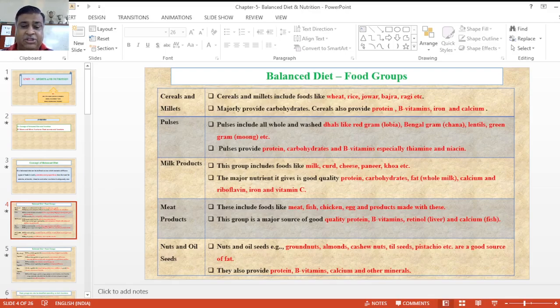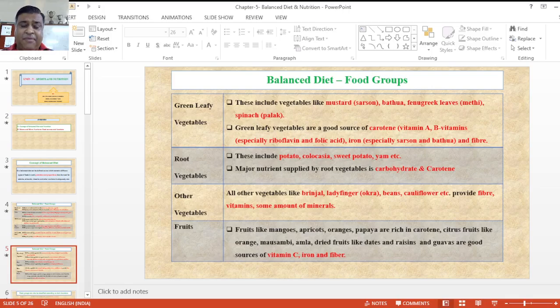cheese. This group is also a major source of good quality protein and includes vitamin B and especially retinol, because there are many animal products, like liver, that we eat. And lastly, calcium is basically found in fish. Next is nuts, oil and seeds, like groundnuts, almonds, cashew nuts, til seeds and many more, which are good sources of fats. They also provide proteins. After that, vitamin B, calcium and other minerals are provided.